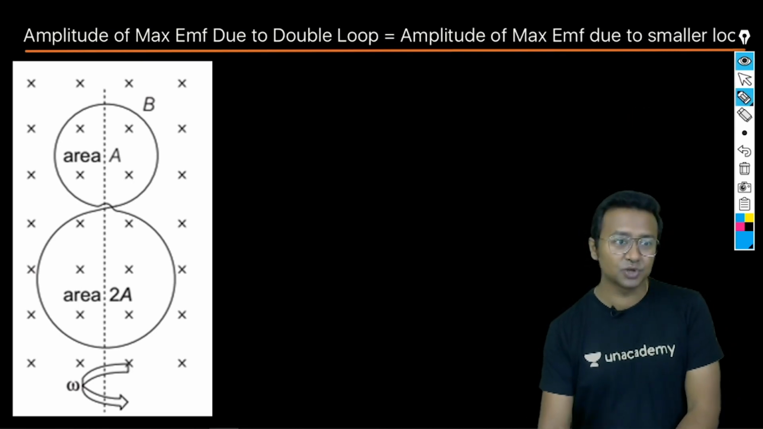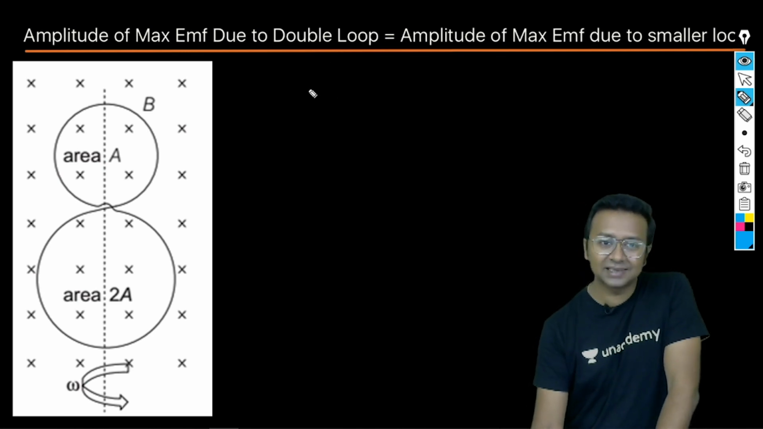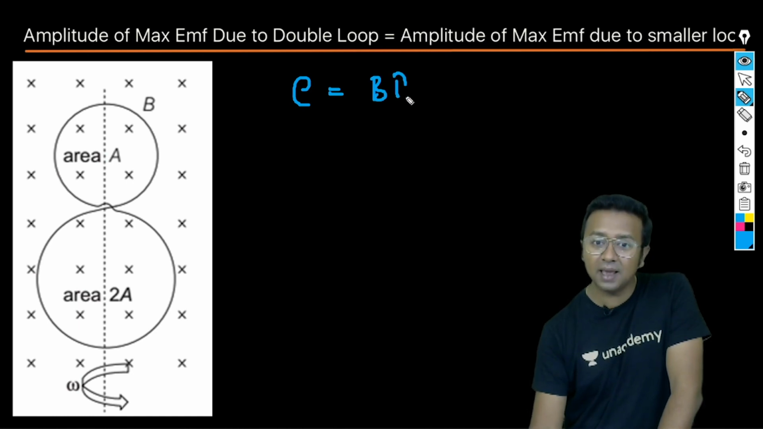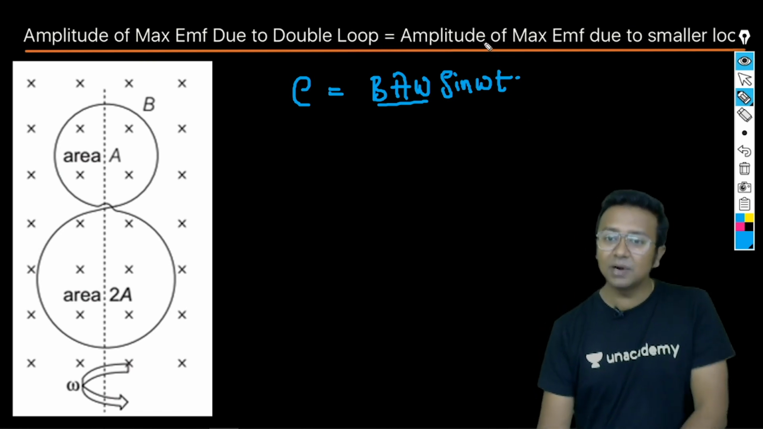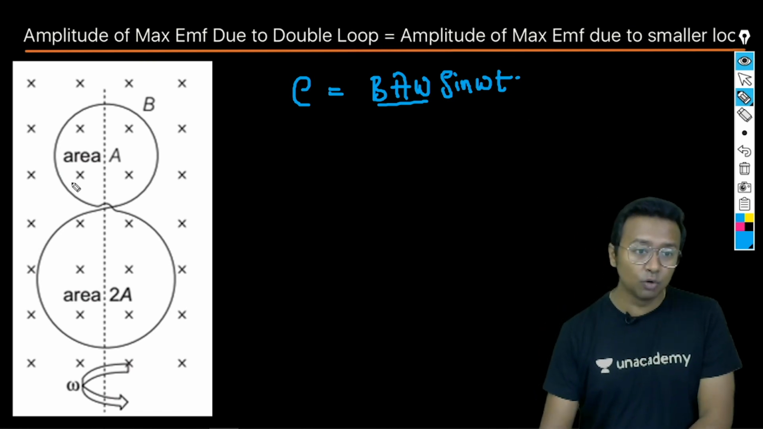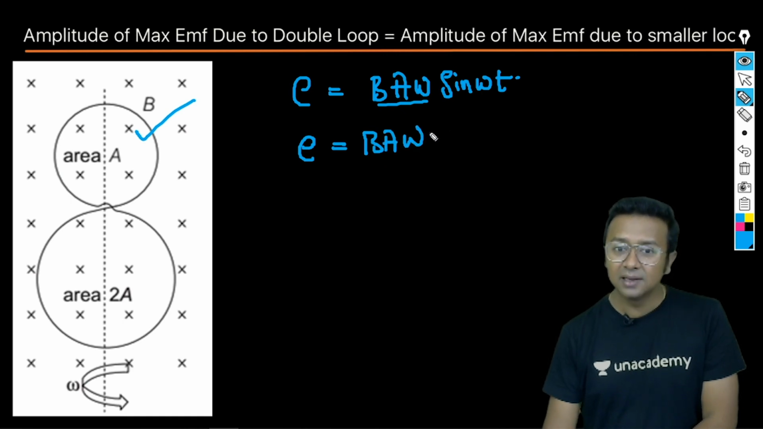What do we have in the last option? Amplitude of the max EMF due to double loop. We know the EMF induced due to the double loop has come out to be BA omega into sine of omega t. So the maximum value of the EMF is actually this part, BA omega, isn't it? Now, what is the maximum value of the EMF due to the smaller loop? That is this particular loop, the smaller loop out here. Okay, so we know that EMF induced here will also be equal to BA omega sine of omega t, right?